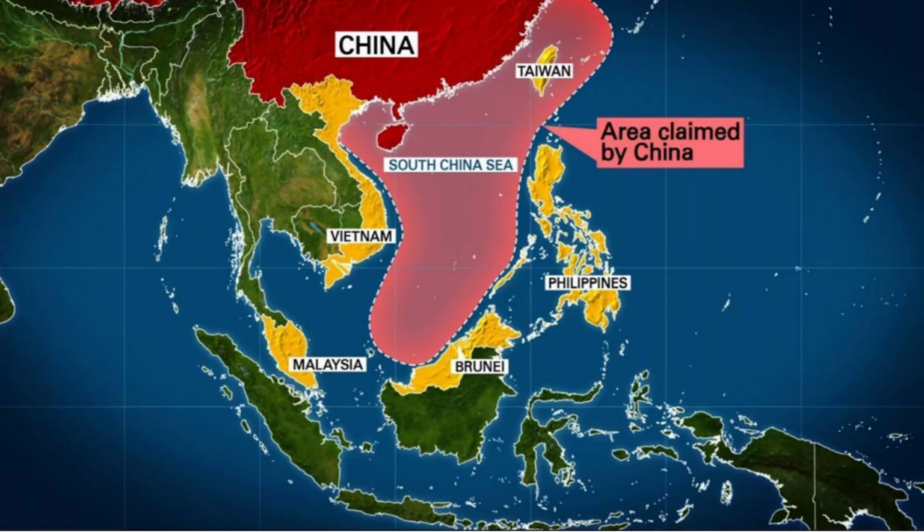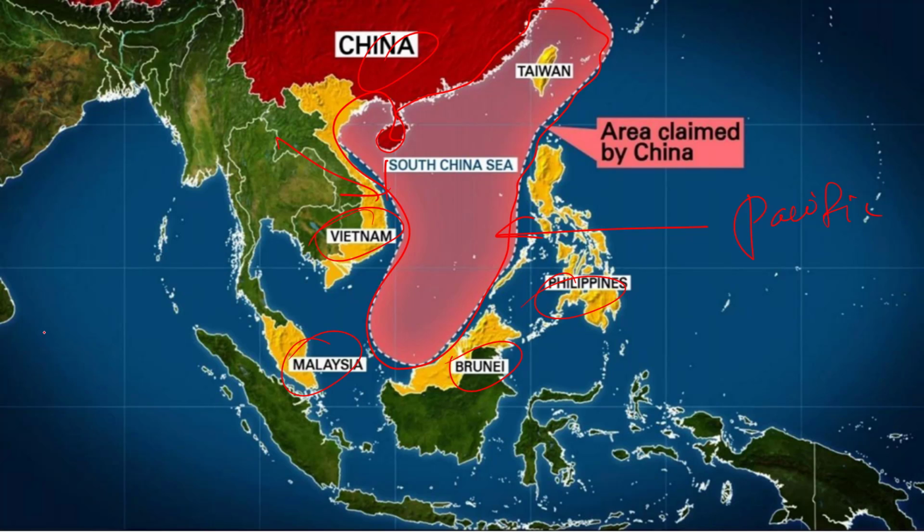From the map provided here, you can see the location of the South China Sea. See, it is a sea located in the western part of the Pacific Ocean, bordering the eastern part of Southeast Asia and southeastern parts of East Asia. Major countries located adjacent to the South China Sea are Vietnam, China, Philippines, Brunei and Malaysia. So this is all about the location of the South China Sea and the countries present adjacent to it.